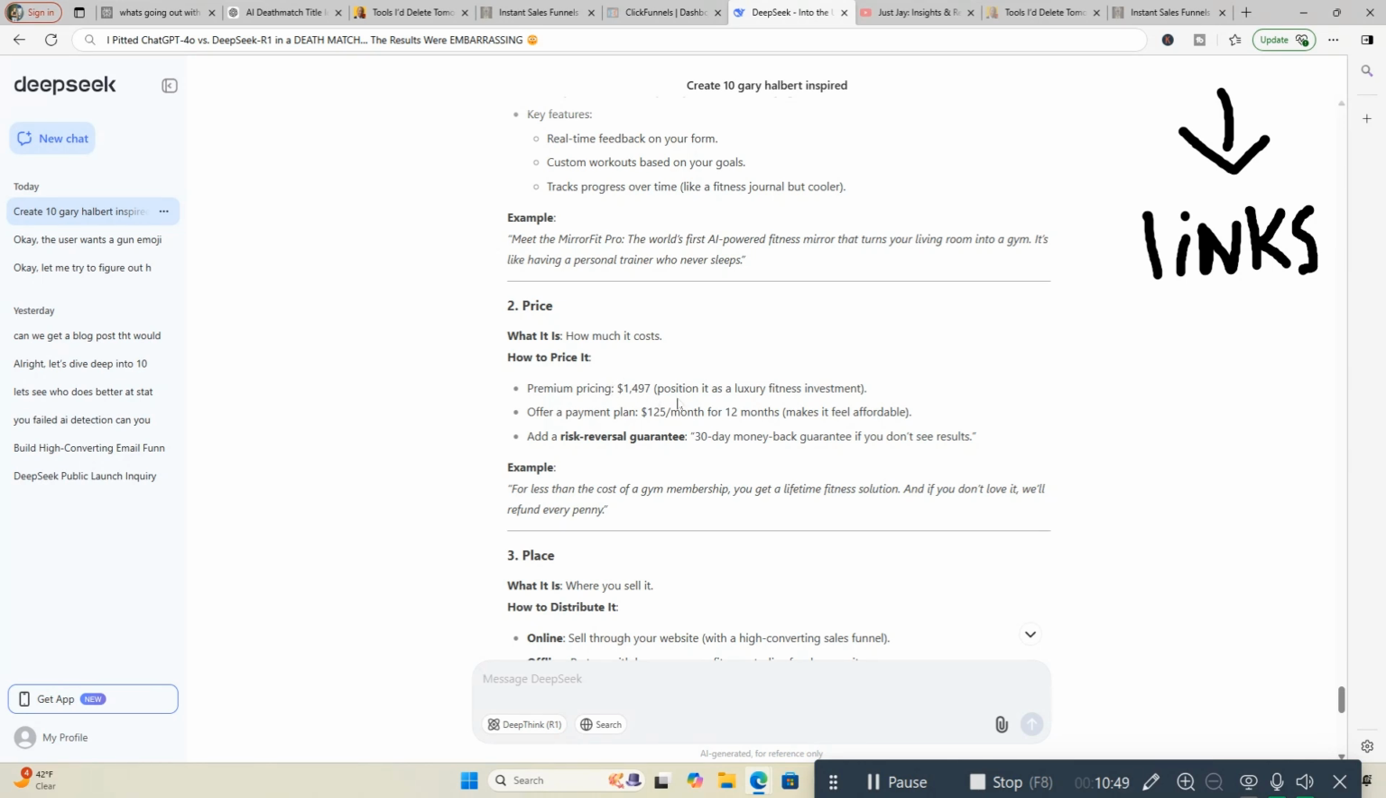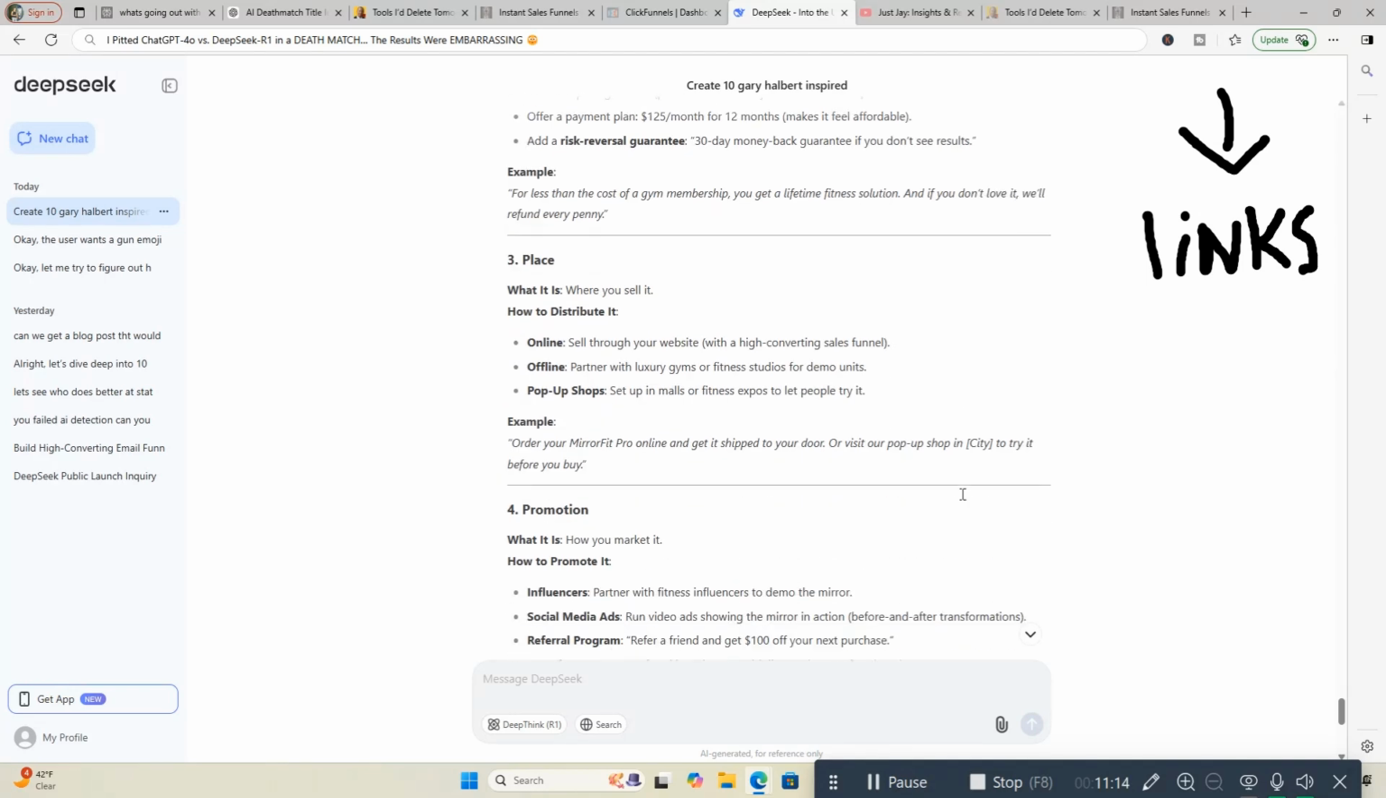Premium pricing, $1,497. Position it as a luxury fitness investment. Offers a payment plan, $125 a month for 12 months. Make it feel affordable. Adds a risk reversal guarantee, which is a 30-day money-back guarantee if you don't see results. Example, for less than the cost of a gym membership, you'll get a lifetime fitness solution, and if you don't love it, we'll refund every penny.